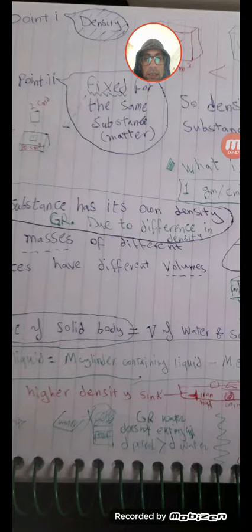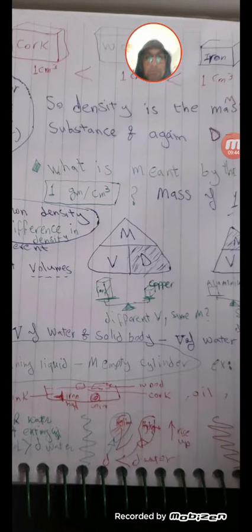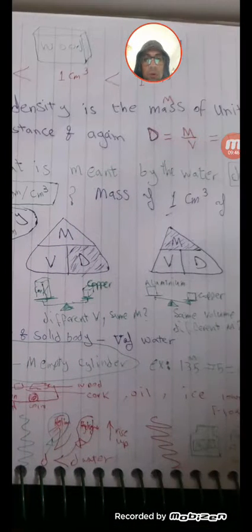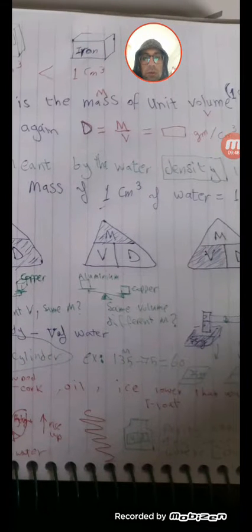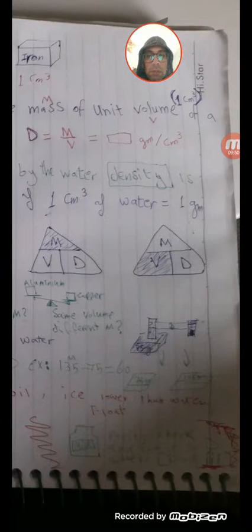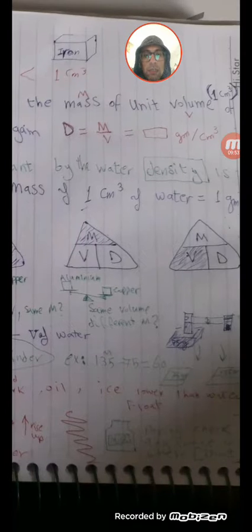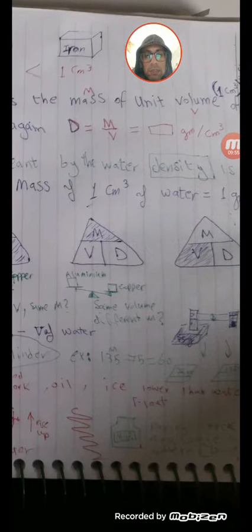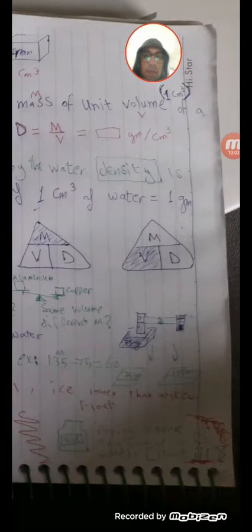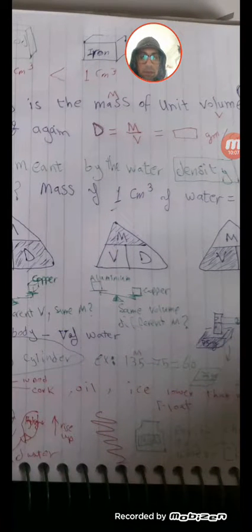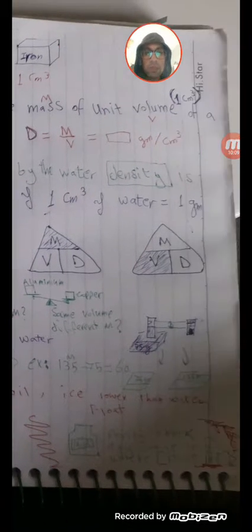The iron nail and coin sink down, while wood, cork, oil, and ice float up. This is because the iron nail, coin, and metals generally are higher in density than water. This is the answer always. Higher than water, while wood, cork, even oil and ice are lower in density than water.